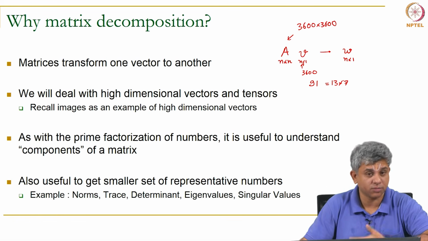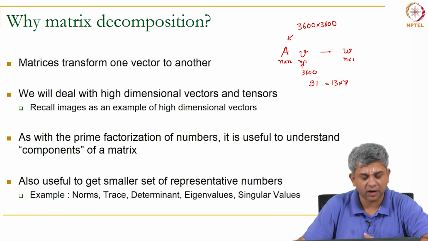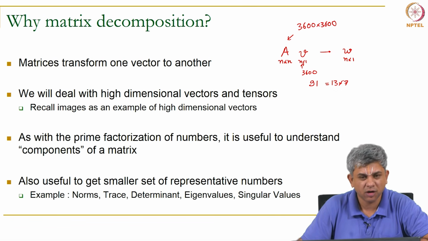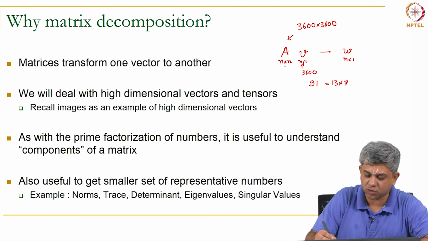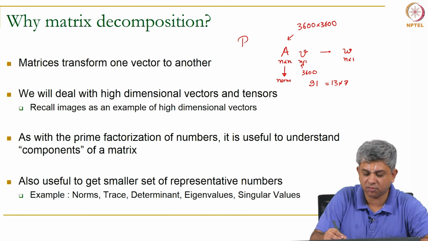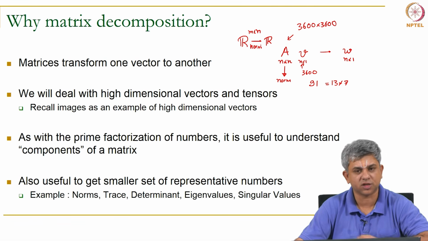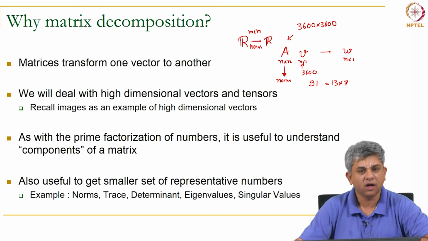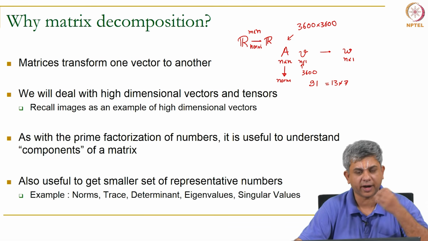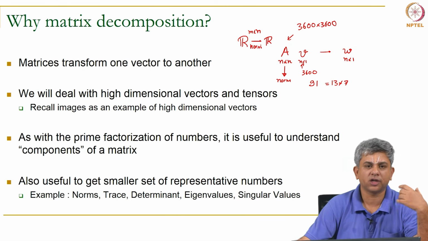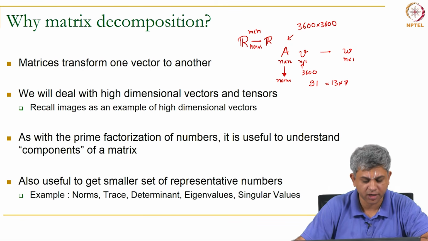We had seen norms, for example. For a matrix, at least within this course, we will be using the Frobenius norm. So, the norm would reduce all these n cross n entries to a single number, a mapping from an n cross m or m cross n matrix to a single number. Another such measure is trace. All these are smaller measures, obviously they do not summarize the whole matrix. A determinant, which you will be familiar with, eigenvalues, singular values, etc., are similar numbers which try to encapsulate some idea about what the matrix represents, as we will see later on in these slides.